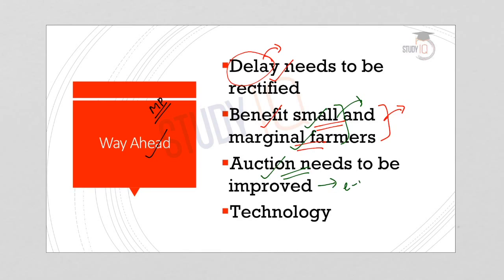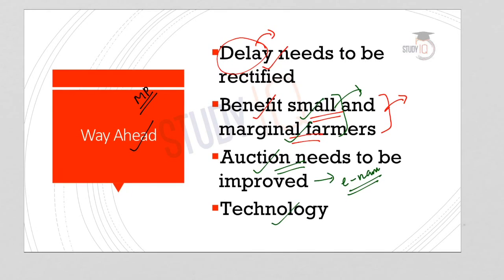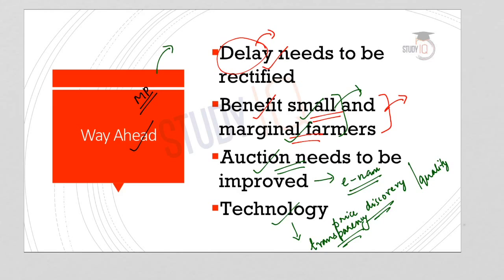For this, the e-NAM, that is Electronic National Agricultural Market, can be an appropriate intervention. And the scheme should also be complemented by the use of technology. For example, for price discovery or for determining the quality of the crops, technology can be introduced, and this will bring in more transparency in the process. So when the state government is considering to implement the scheme in a new form, the government can consider all this to bring in more efficiency and effectiveness of the scheme.